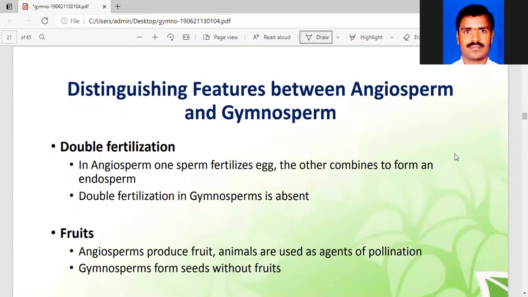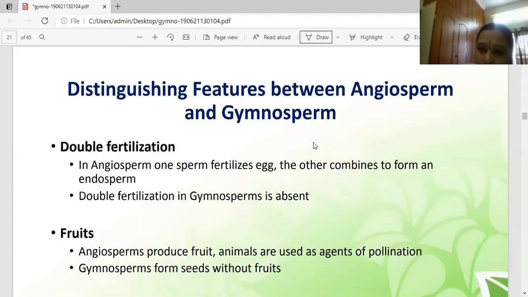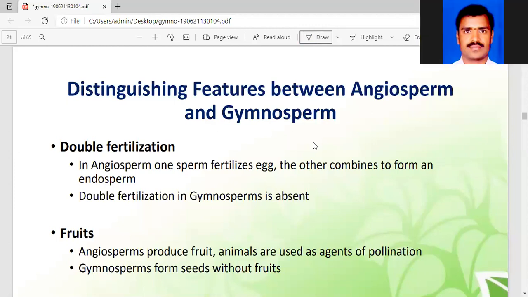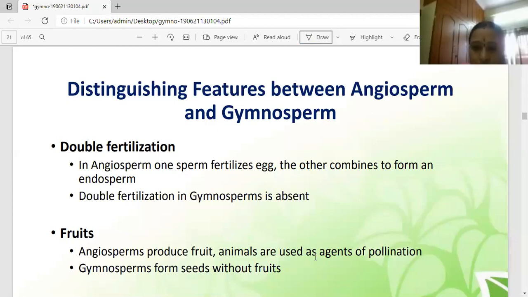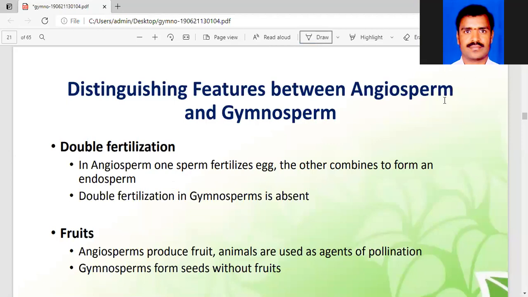Okay. Madam, thank you very much for enlightening us about the general characteristic features of gymnosperms. So our students are happy. And tomorrow I will take the classification of gymnosperms. Sir, which classification is in your syllabus? In my syllabus, 4 classifications are there. But in your syllabus, I will send my syllabus, no problem. Tomorrow, sharp 8:40, we will meet in our Zoom cloud meeting, madam. Yeah, okay. Thank you, sir. Thank you, girls.